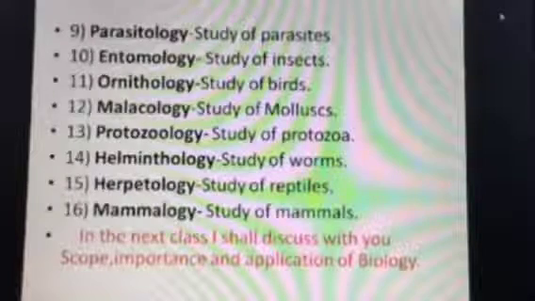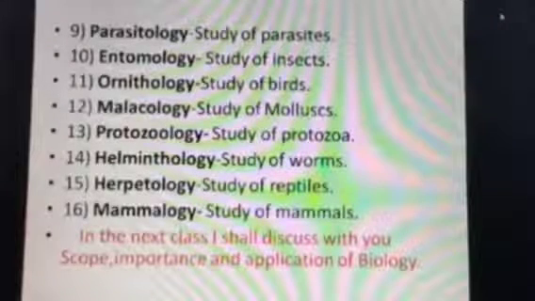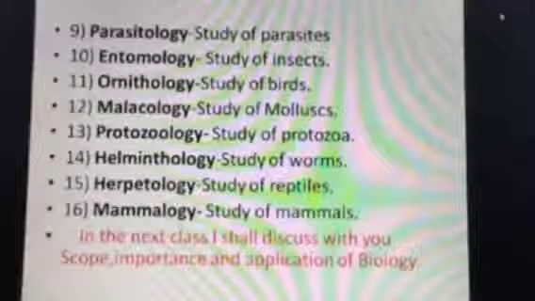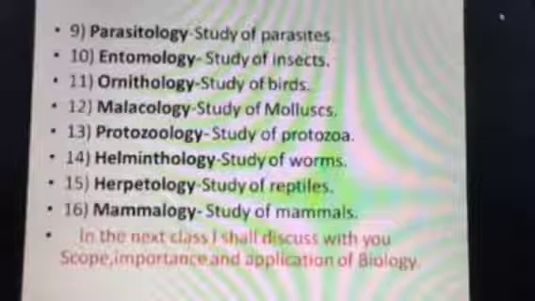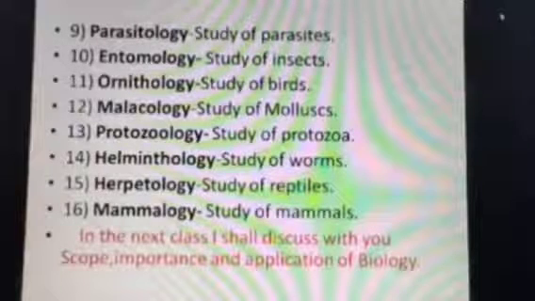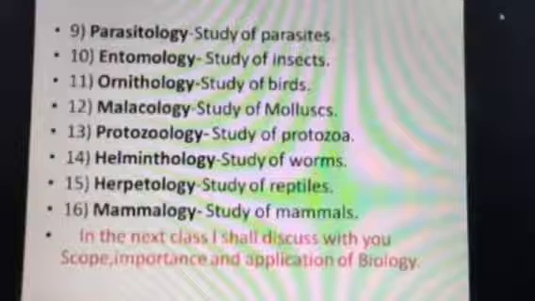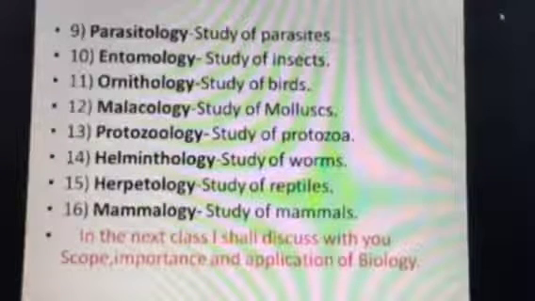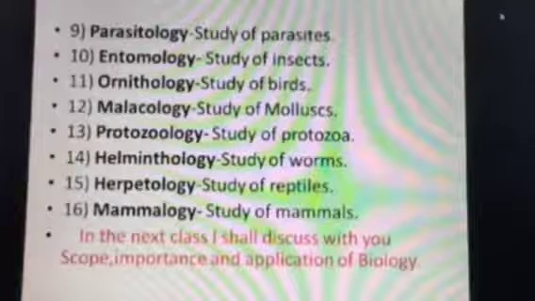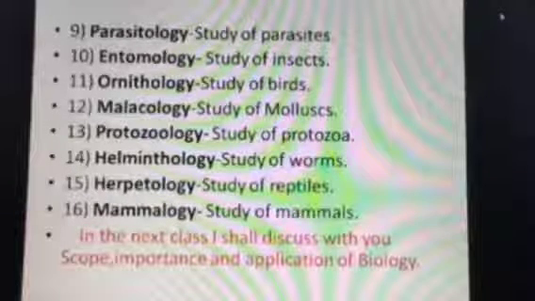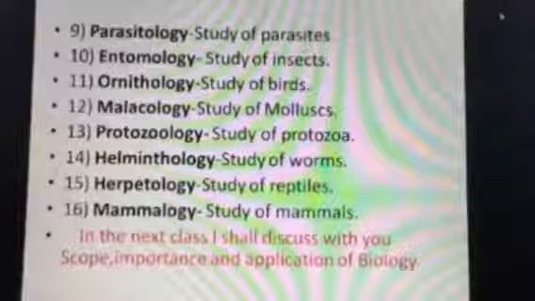Next branch is parasitology. What is parasitology? Parasites. You are familiar with. There are so many parasites which are destroying our crops also, causing various diseases in ourselves. So those protozoan parasites and all these things. Those parasites which are harmful to us, the study of those parasites and how these parasites are producing harm in our body, that is discussed in parasitology.